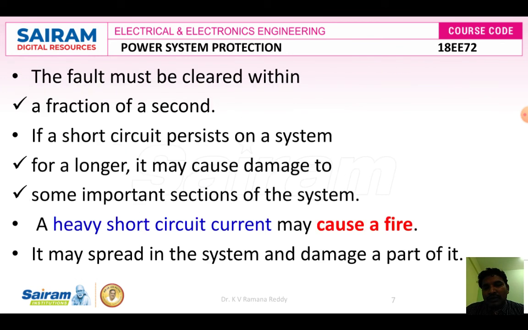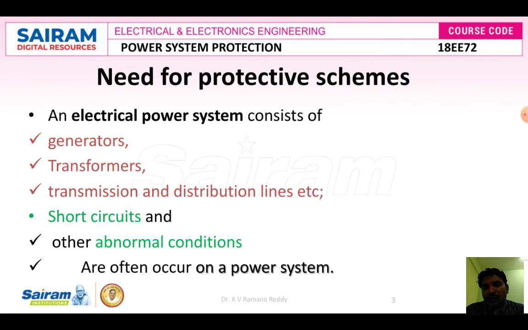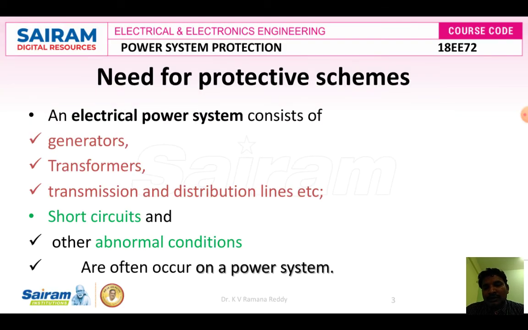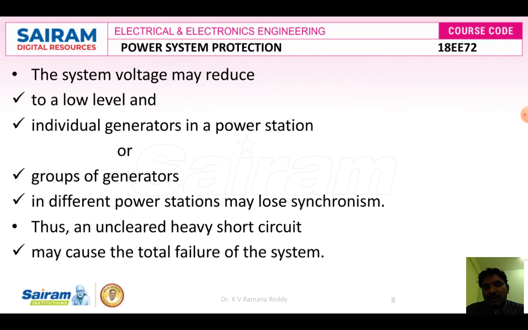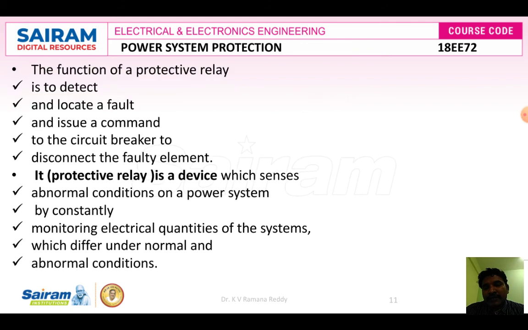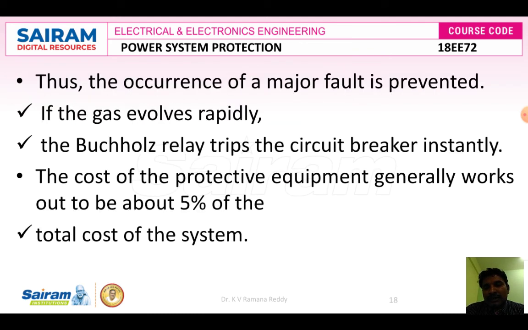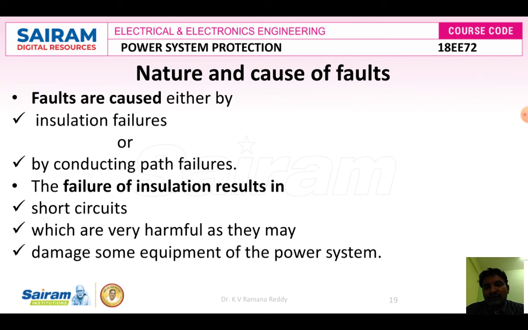Now we are going to discuss one more topic, called nature and cause of faults. What is meant by nature and cause of faults? Why has it been stated as nature and cause of faults? Because there is a chance of a fault being caused by nature. According to environmental conditions also, there is a chance of getting faults. Let us see how nature is related to the cause of a fault.